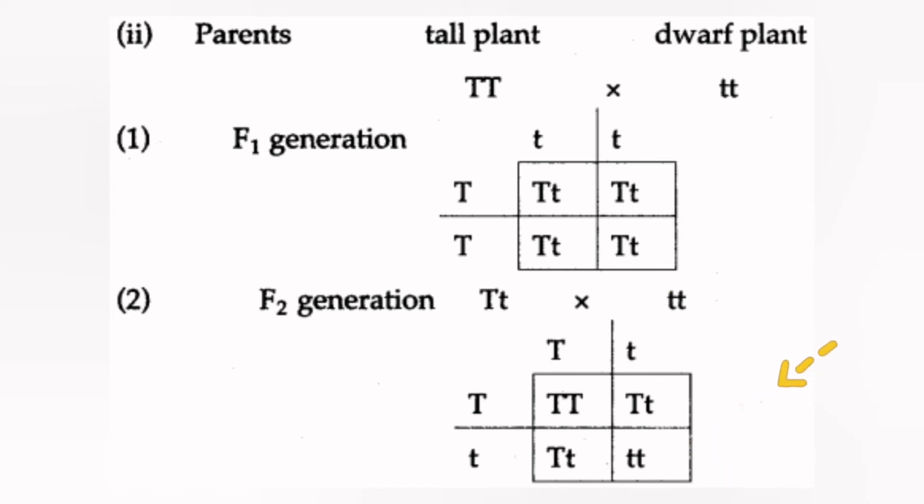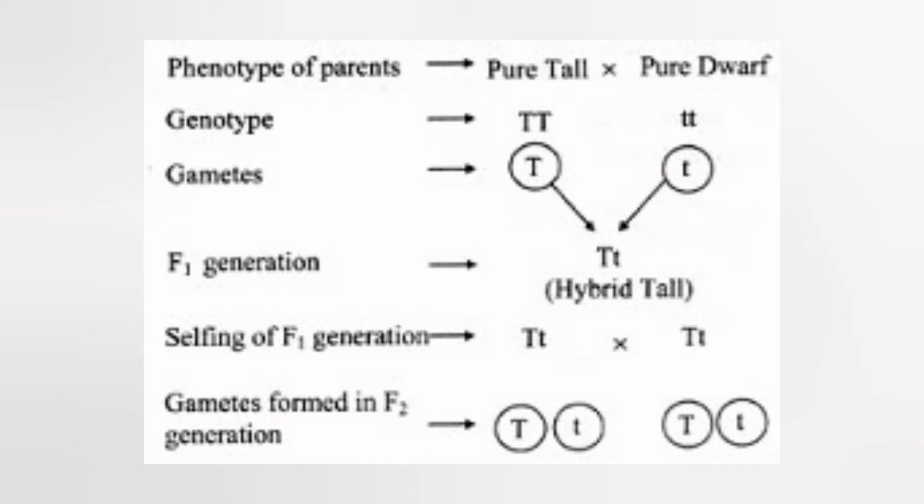But only one third of the tall plants are homozygous, that is capital T capital T, and two thirds are heterozygous with genotype capital T small t. The tall or short character is their phenotypic nature.